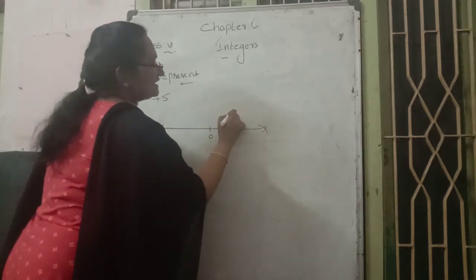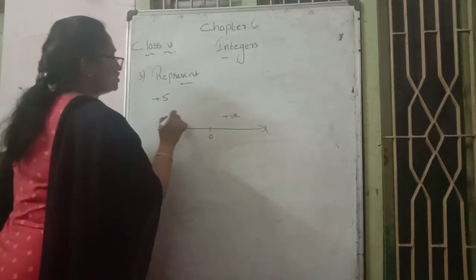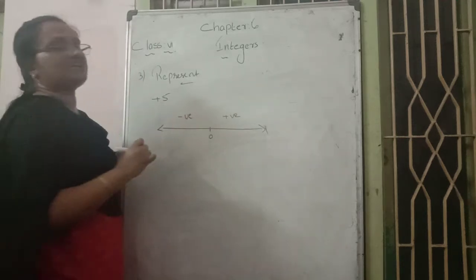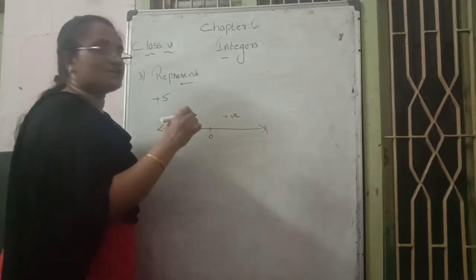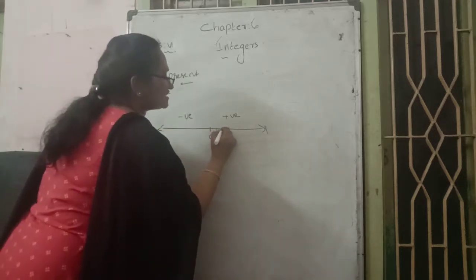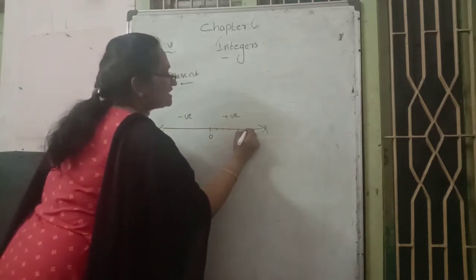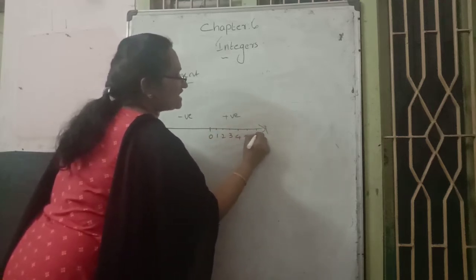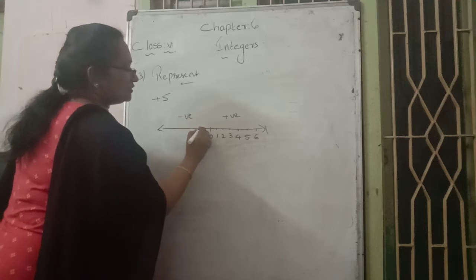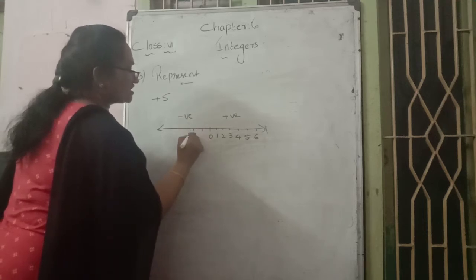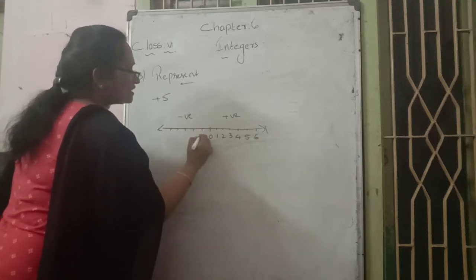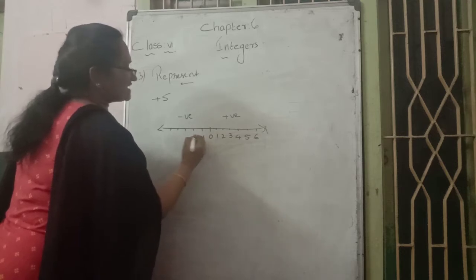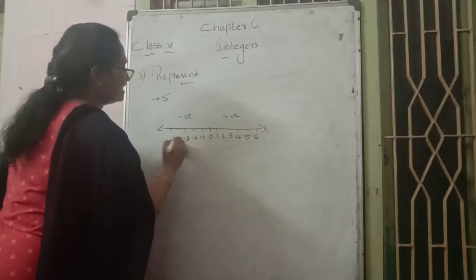Zero's right side represents positive. Zero's left side represents negative values. Using a scale, measure 1 centimeter and mark it: first 1, 2, 3, 4. On the left side, again take the scale reading and mark. The first value is -1, second -2, -3, -4.